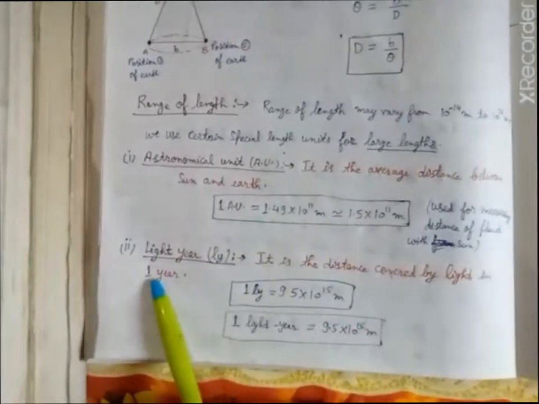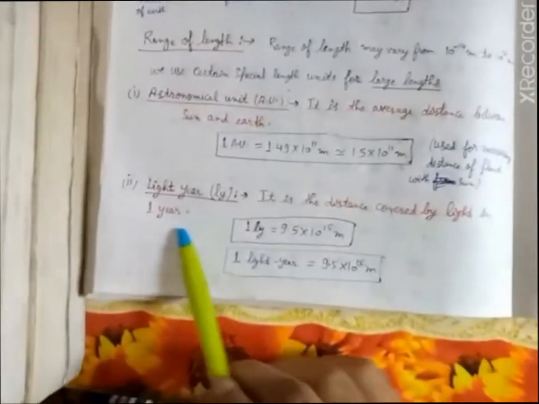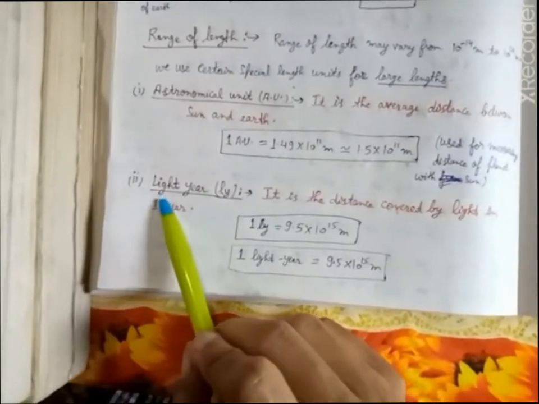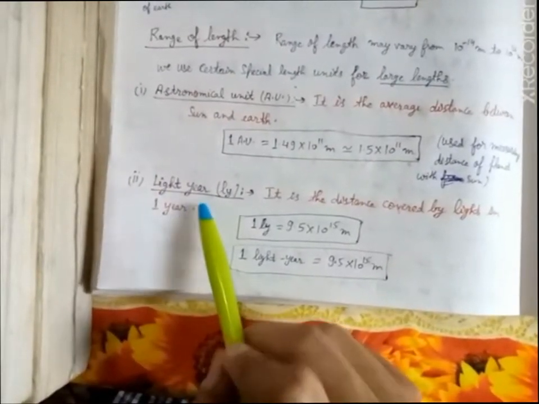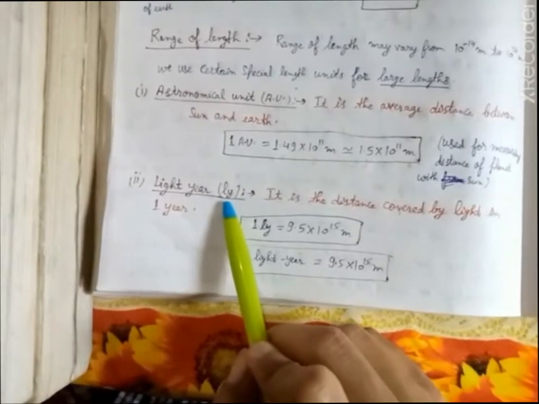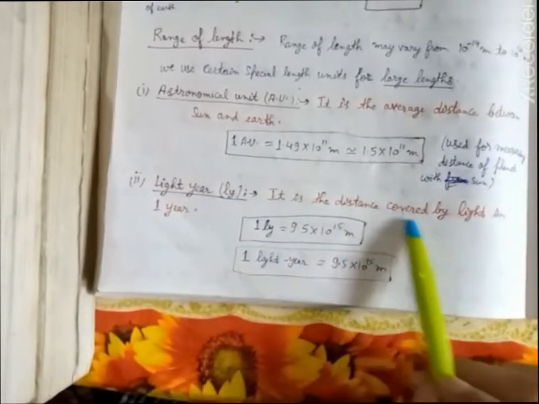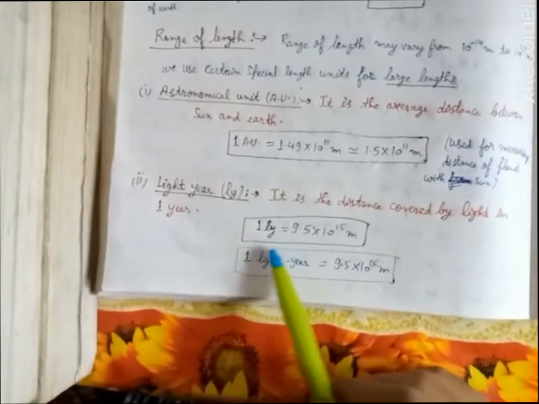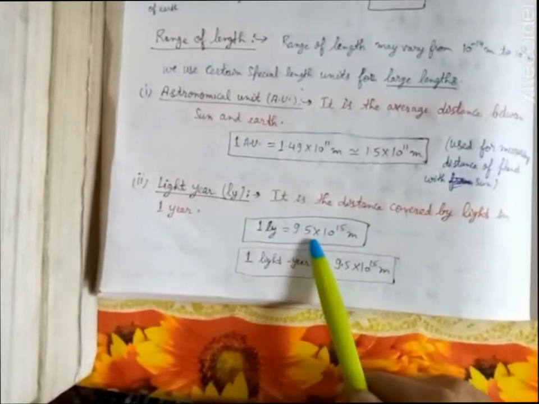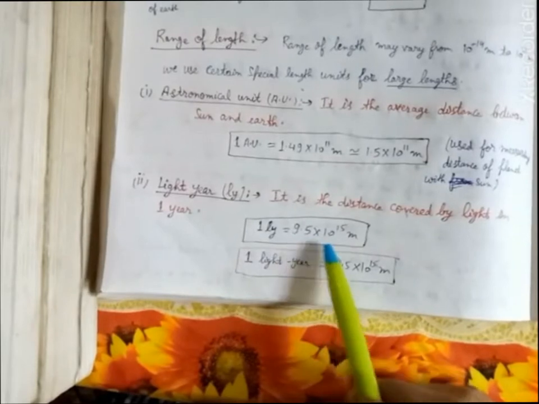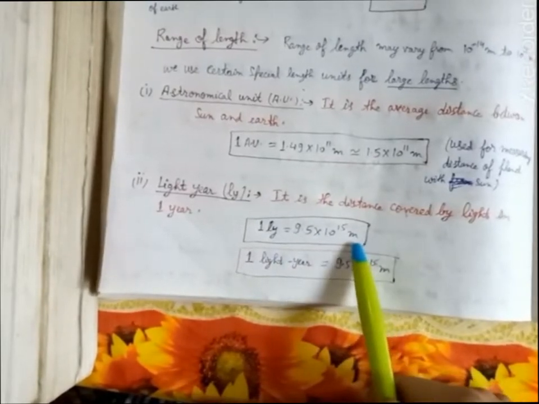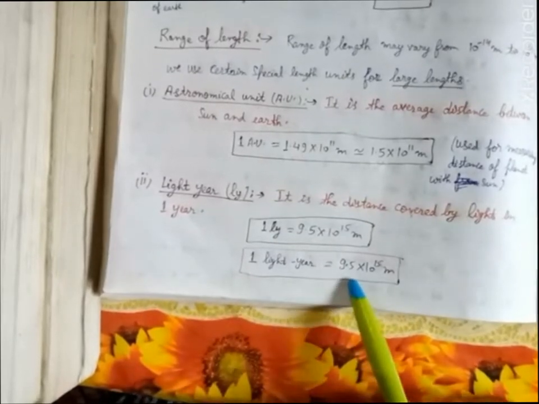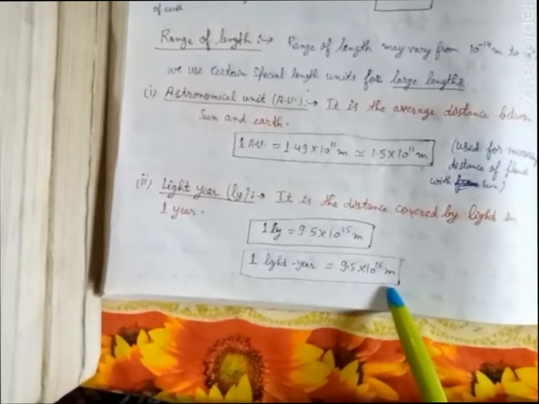Now the next long distance unit is light year, and it is given by LY. It is the distance covered by light in 1 year. 1 light year is 9.5 into 10 to power 15 meter. So 1 light year is equal to 9.5 into 10 to power 15 meter.